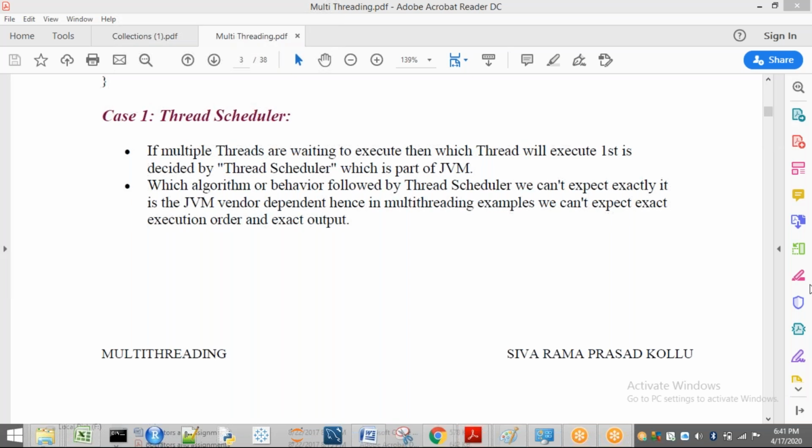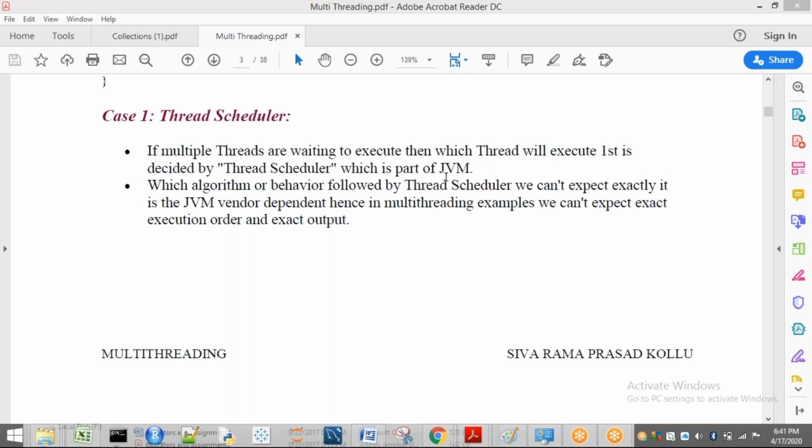In the same way here, we are talking about threads. If multiple threads are there, which thread has to execute first? That is the concept. So who is going to see all these things? The thread scheduler. Where will the thread scheduler be?